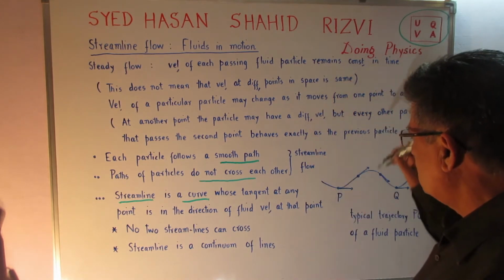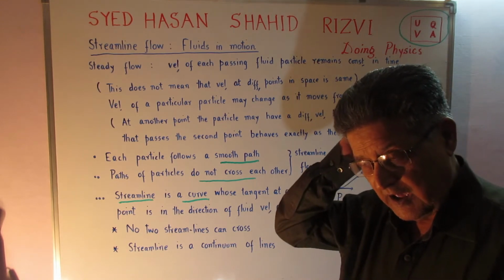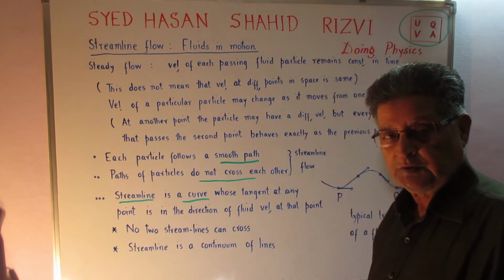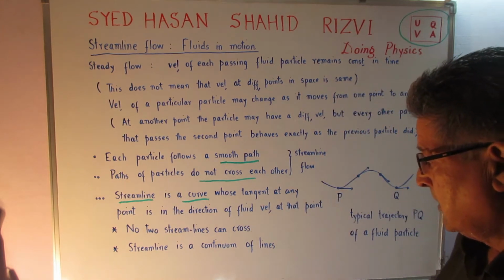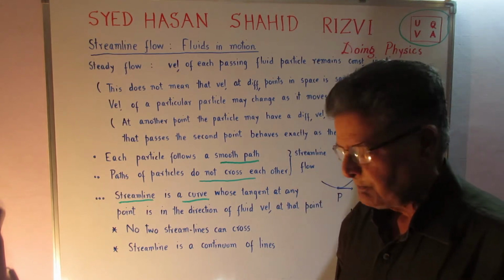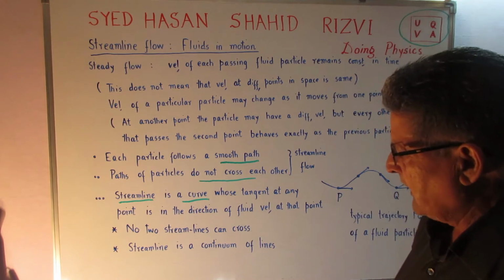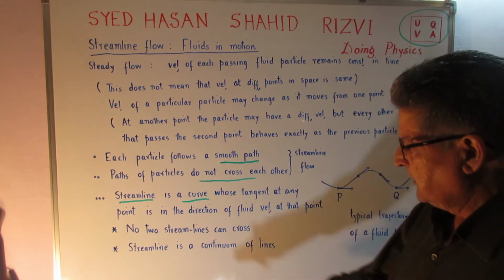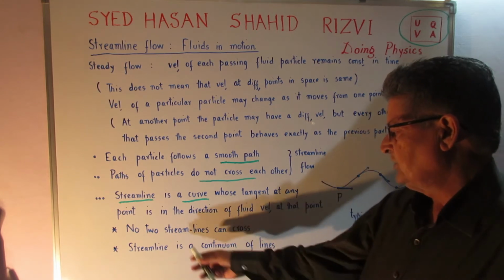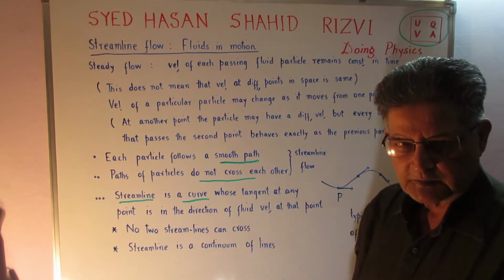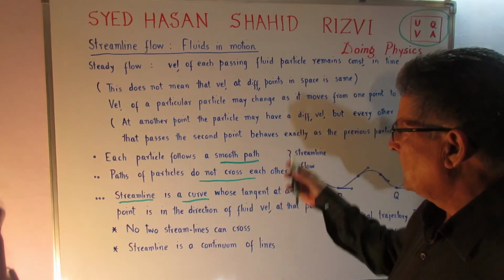And if two streamlines cross each other, that means that at the same point there are two velocities. Okay? And that is not possible. That is also the case in lines of field and lines of force, etc. in different disciplines. We'll see that a streamline is a continuum of lines, and we'll talk about laminar flow.